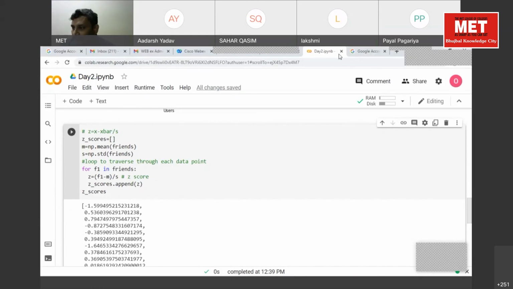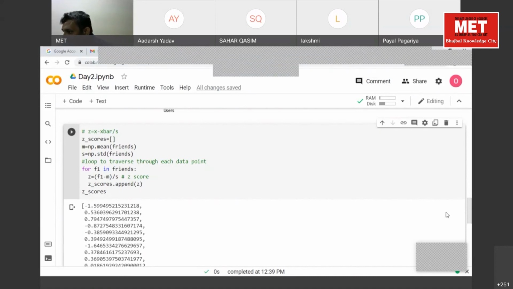Anyone has any issues, let me know. Is it working? Okay, done. Perfect. Now we will plot a graph. Which one should we plot? On the y-axis, position, and on the x-axis, Z scores.